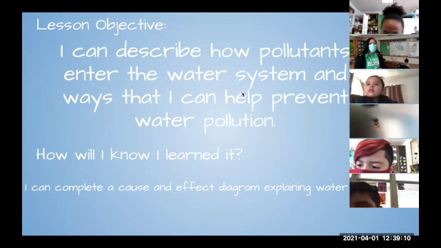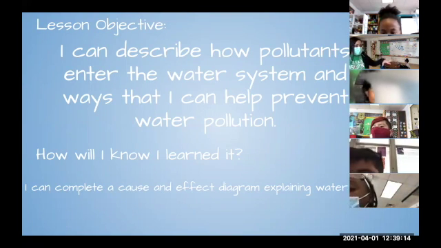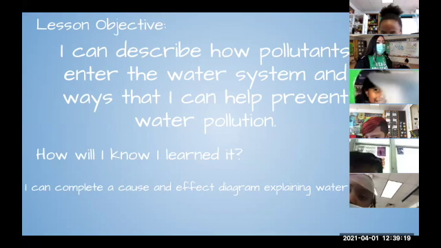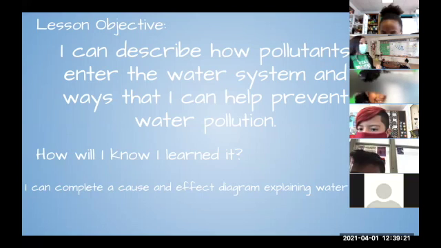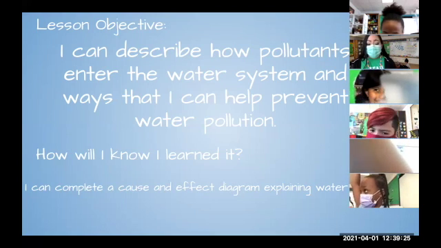Today we're going to learn about how pollution enters the water system. That means how do trash and bacteria and all these bad things that are harmful for the environment end up in the water that we drink? And what can you do to help prevent it?